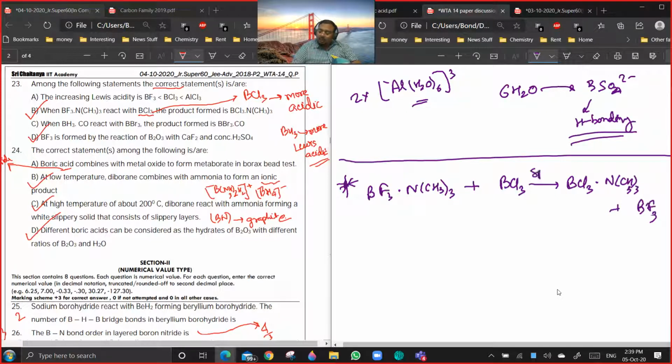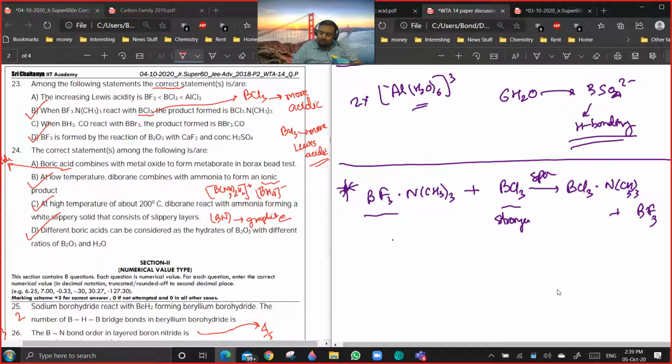Now you see, if this reaction is spontaneous, then a stronger Lewis acid gives a weaker Lewis acid in a spontaneous reaction.